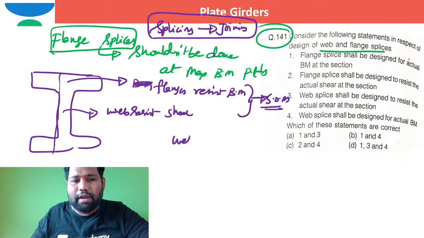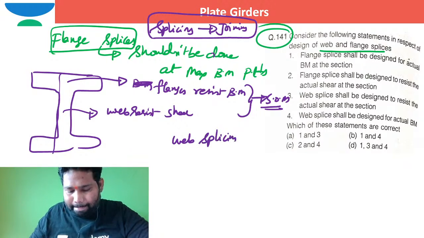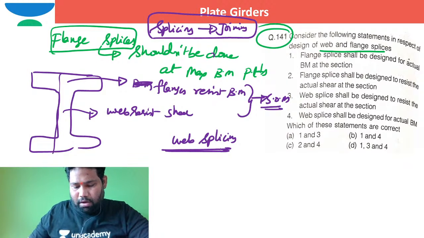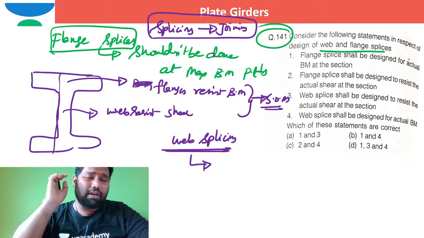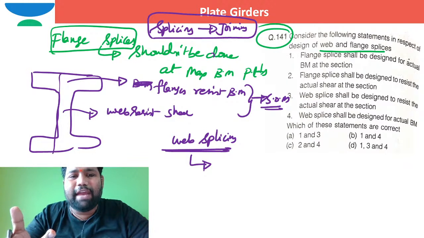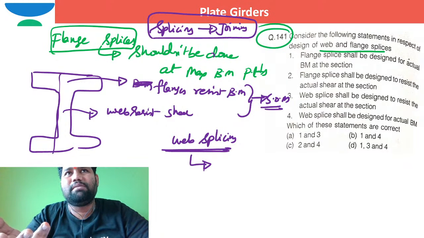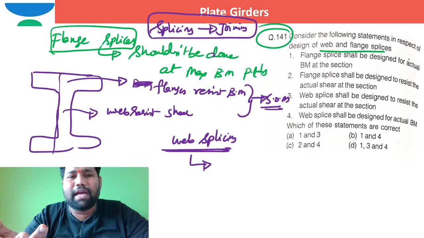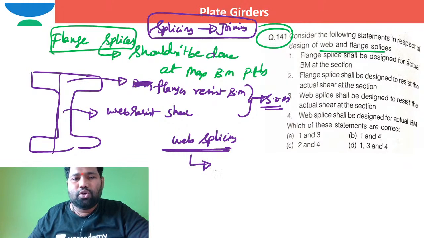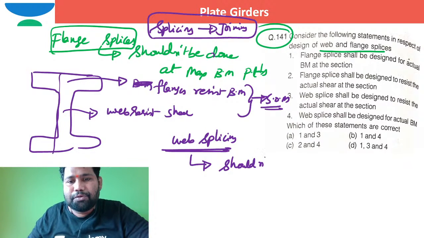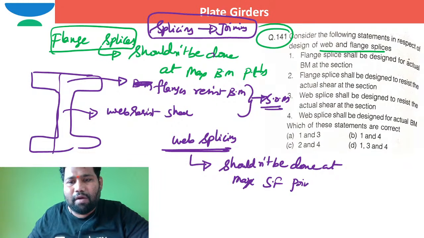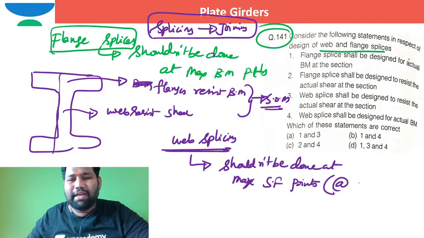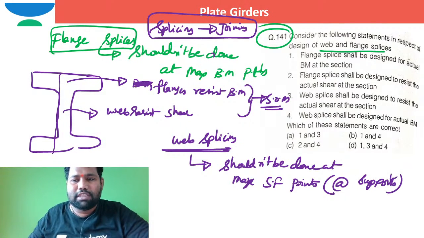What about web splicing? So where can web splicing not be done? I hope you know the web will resist shear. Where is the shear maximum? So web splicing should not be done at the maximum shear force points, right? Generally, what are the examples of maximum shear force points? It means the supports. Generally, at supports, maximum shear force exists.